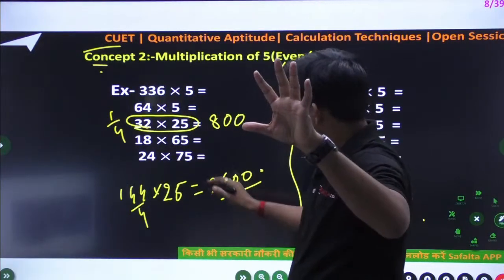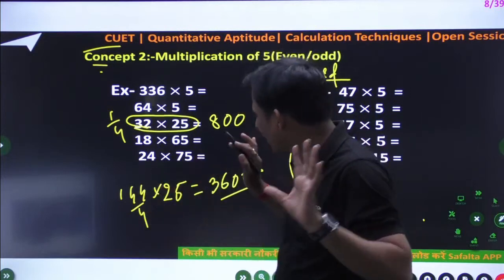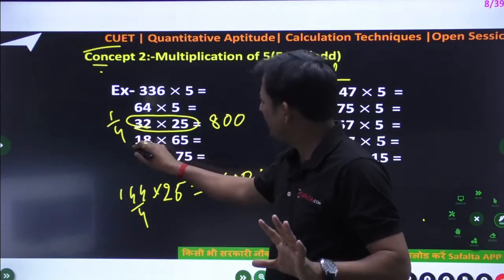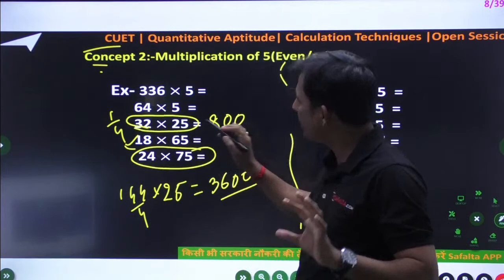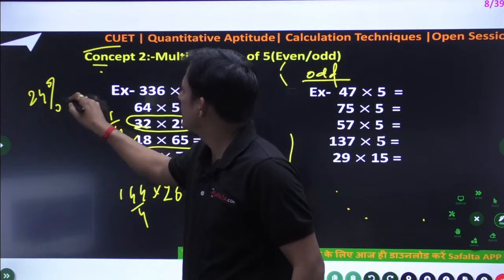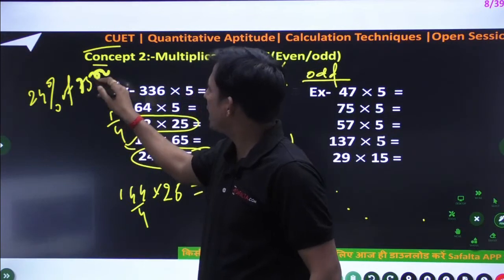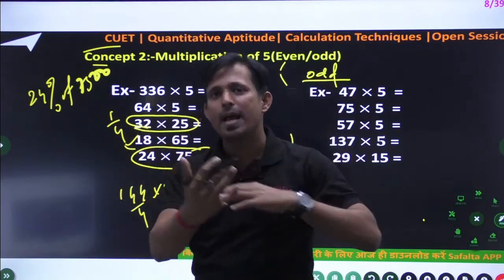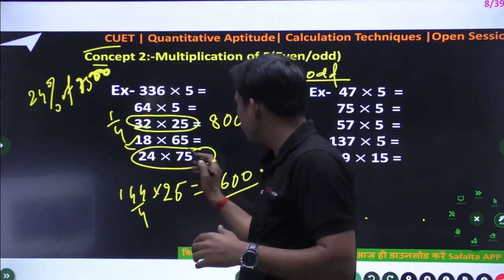Okay, so this is the second thing. Third thing, this will be easy. This is also important. Sometimes the data will come in percentage, like 24% of 7500. All those data will come from arithmetic, complete math. So 24 into 75.